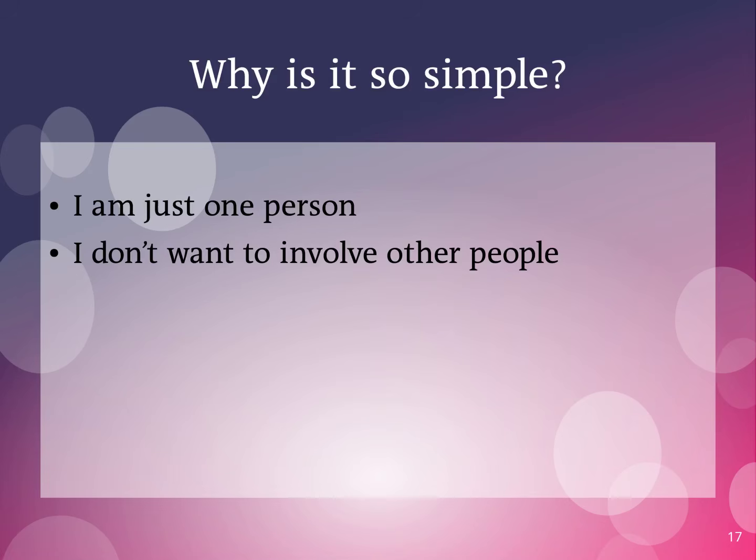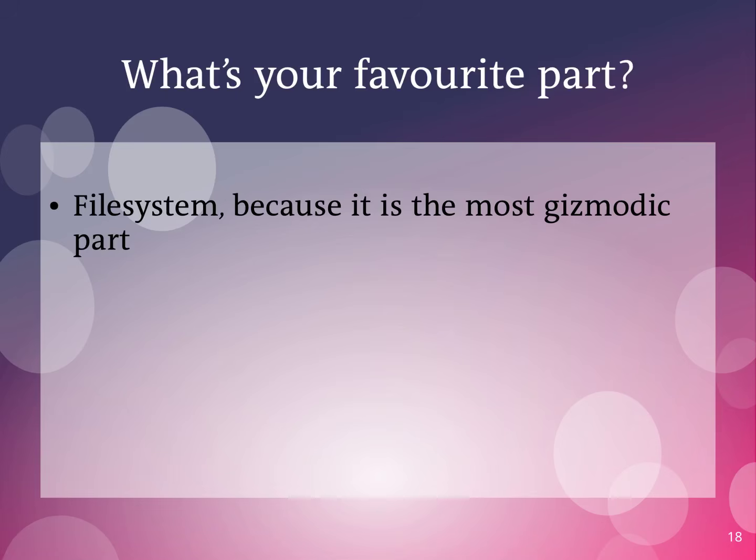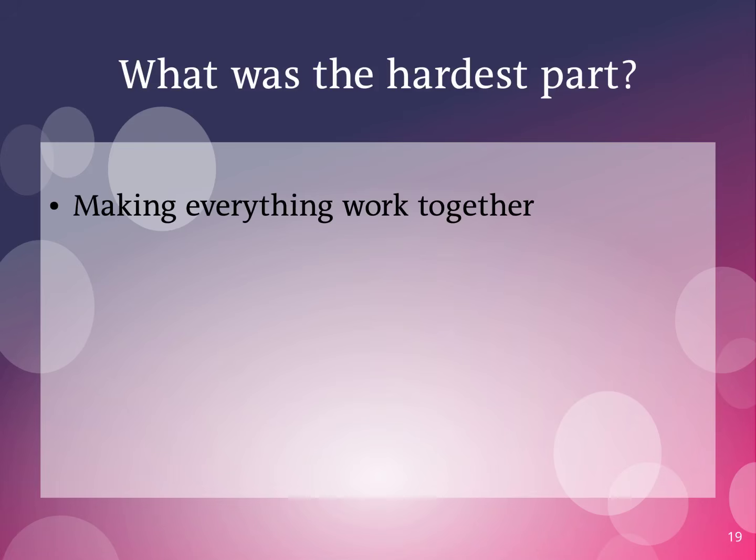Why are so many parts of the system so simple? Because I'm one person and I would quite like to finish it, and I also don't necessarily want to collaborate on it with anyone. What's your favorite part? Probably the file system. It's one of the most unique things about this system. What was the hardest part? Getting everything to fit together. Writing individual subsystems isn't that bad. The difficult part is making them all cooperate without creating a giant mess.